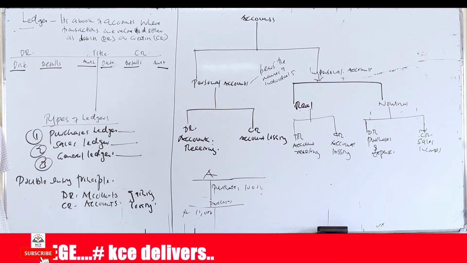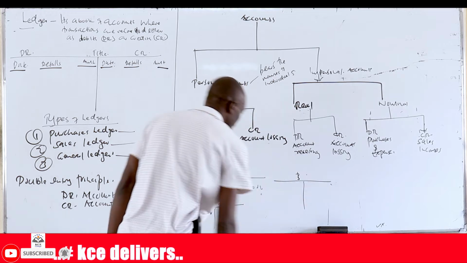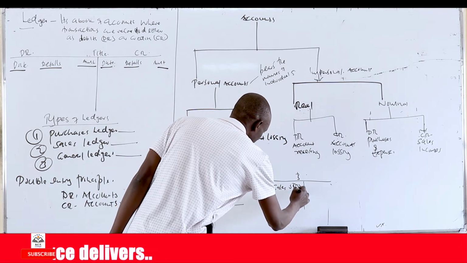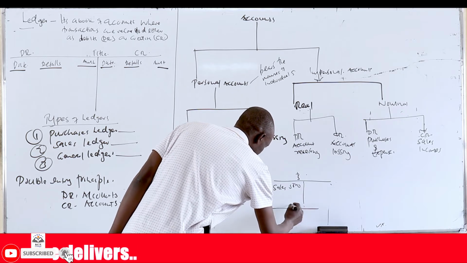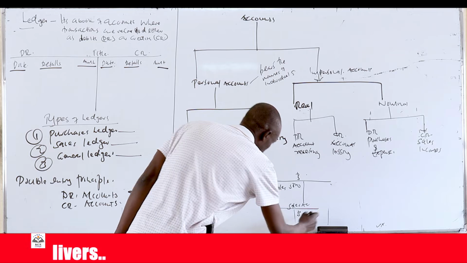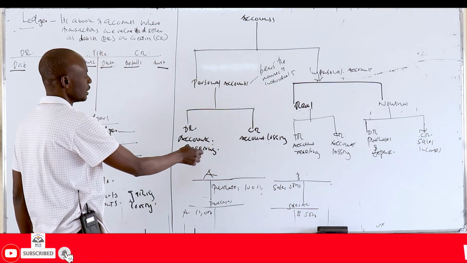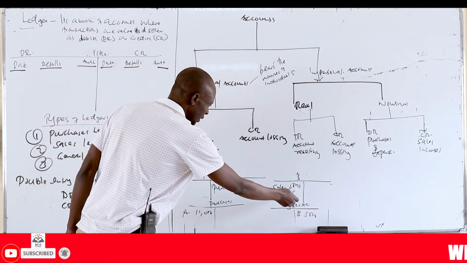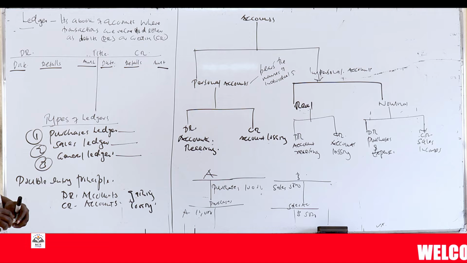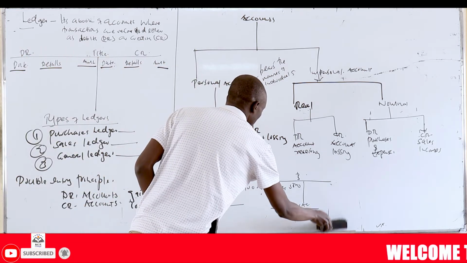If we sell to B, for example, the business entity sells to B, B is gaining. So we have a customer called B here. We are going to say here sales, maybe 5,000. And then we open a sales account here and say B, 5,000. So B is gaining, sales is losing. That is what it means by debiting the account receiving. In this case, B is receiving 5,000 from where? From sales. That is what we mean by debiting and crediting, account gaining and account losing.